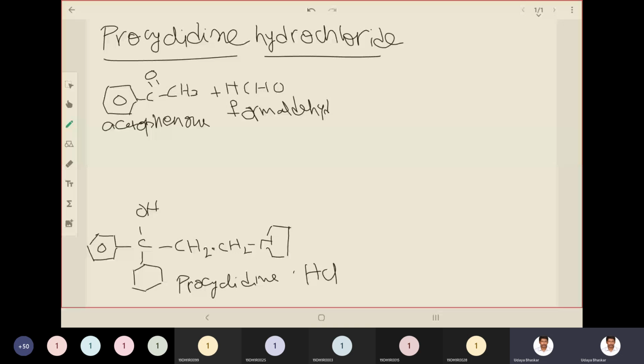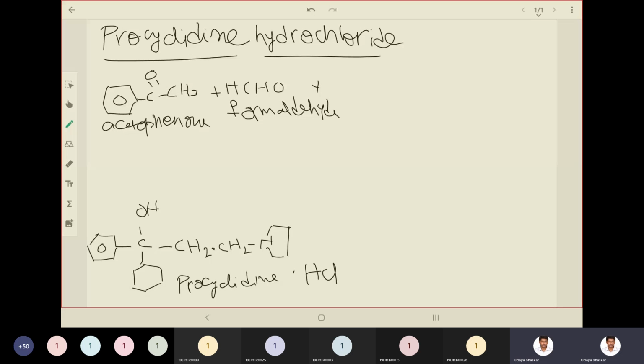Then comes tetrahydropyrrole or pyrrolidine. If you observe, these all are like building bricks for a house, right? See, acetophenone, if you compare with the final structure of procyclidine, phenyl ring, carbon, and the double bond will be converted into OH at the end. And this CH3 will be forming one of the carbons of the ethylene link.